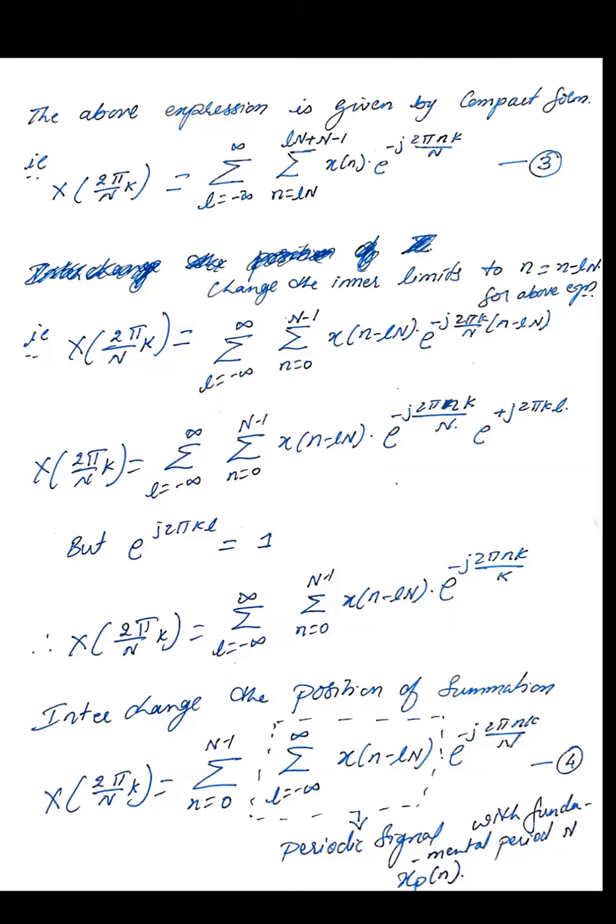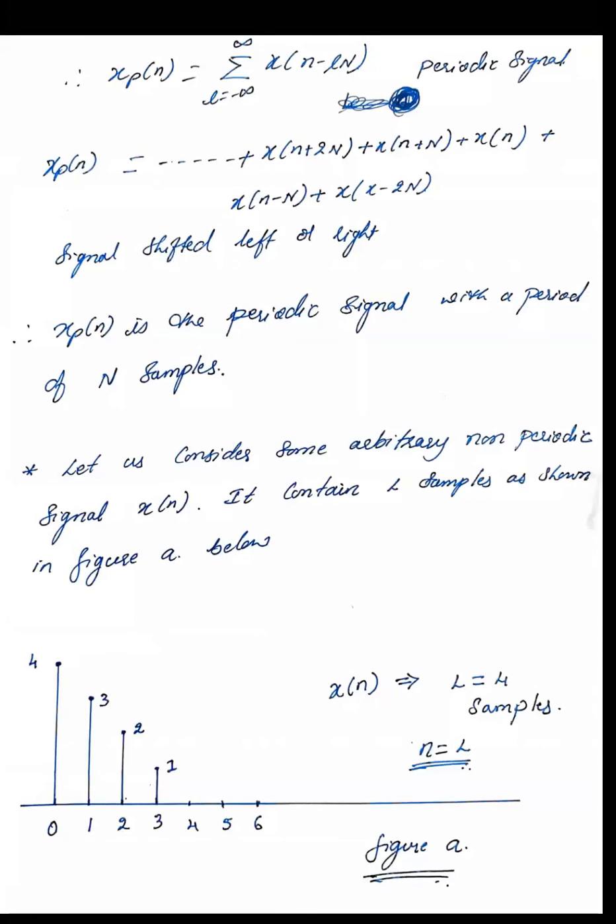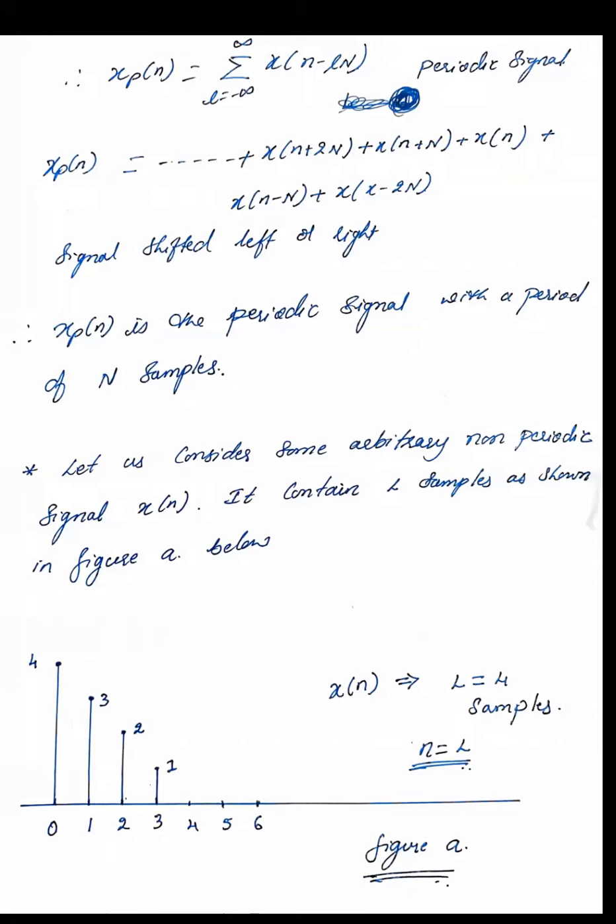Now if you observe in this particular thing, we represent this one as a periodic signal. So from the non-periodic signal, we have derived the periodic signal. Now how is it called a periodic signal? Let us check it out. xp of n, whatever that particular dotted equation is, I have just written here: the sum over l equal to minus infinity to plus infinity of small x of n minus lN. So this is called a periodic signal.